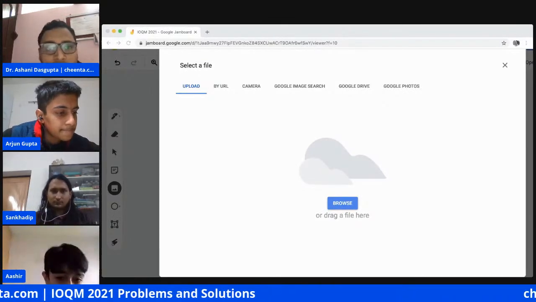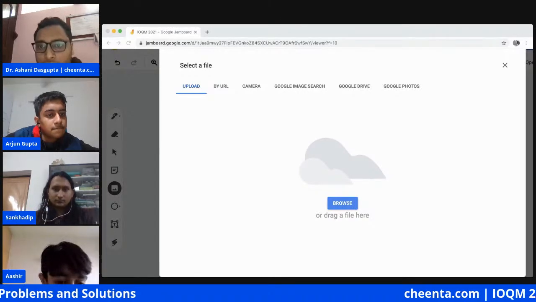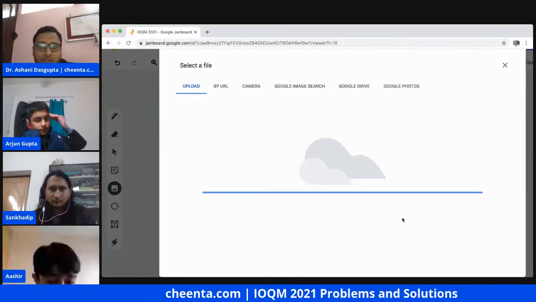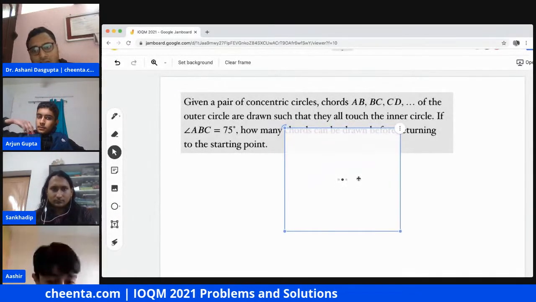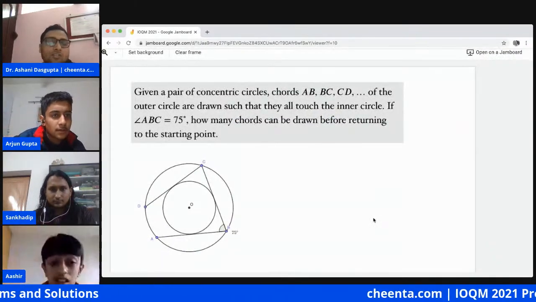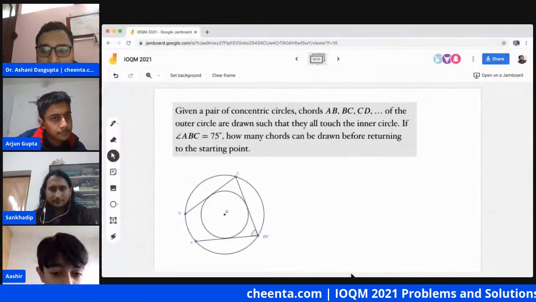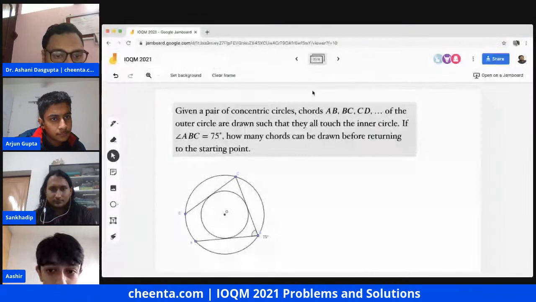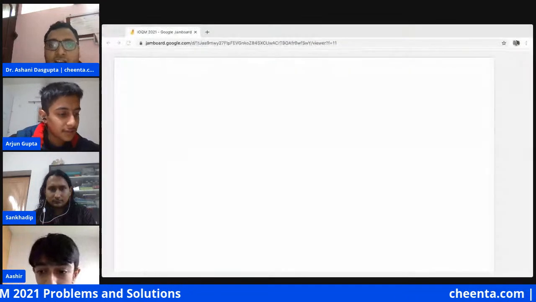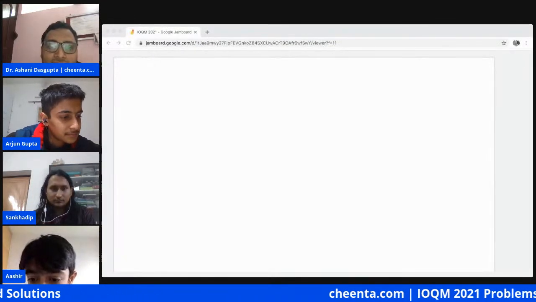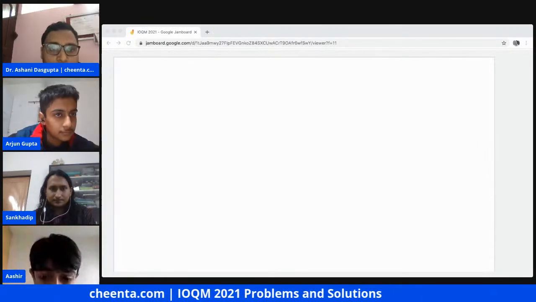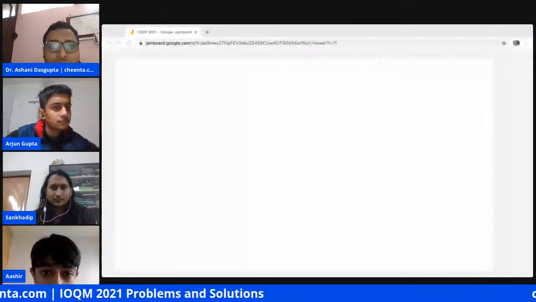Just a second. Yeah, here is the figure. Okay, so by the time you guys process that, I'll go to an easy one. Yes, maybe we can first complete the easy ones which are trivial, so that we have them done. The easy one is the one that I was looking at. It's actually quite easy. Problem number 20 from this paper.